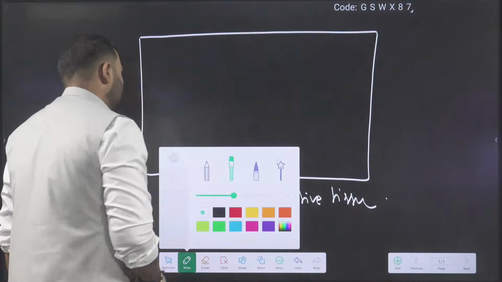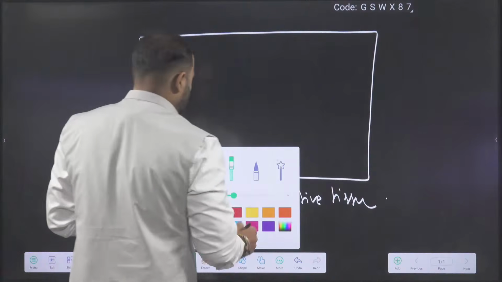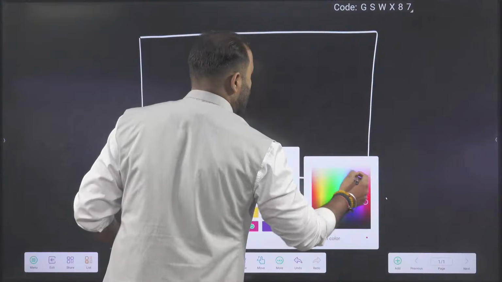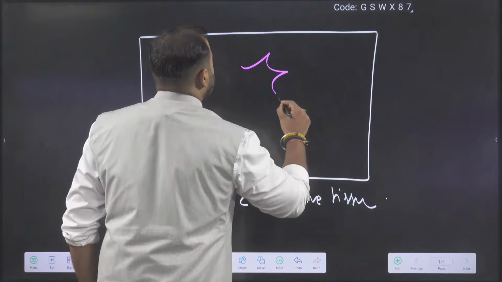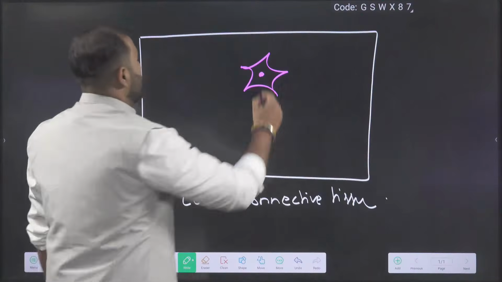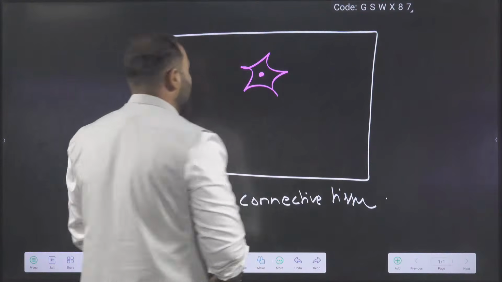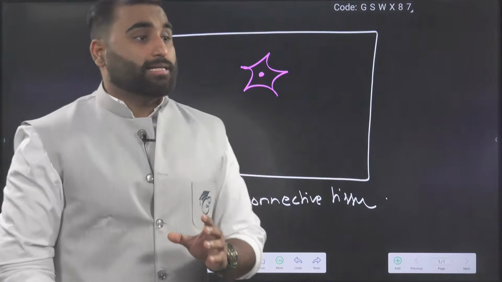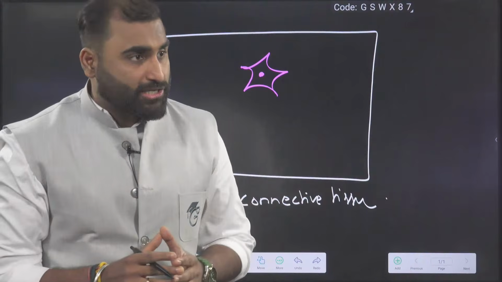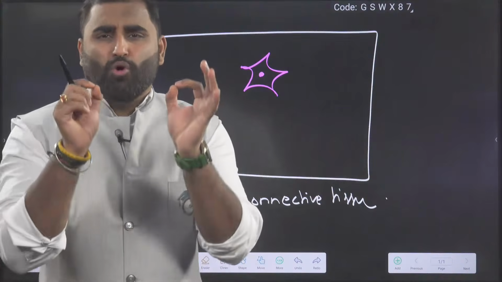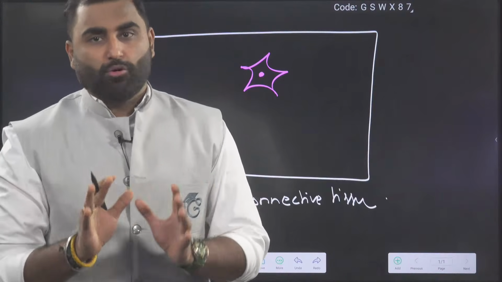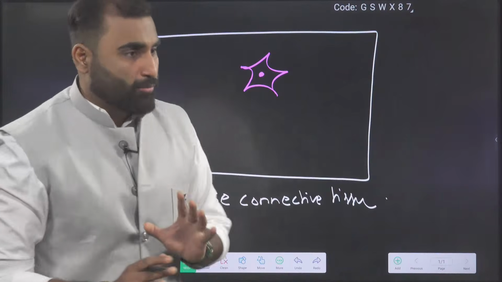Okay. So in the loose connective tissue, first of all, you are going to have the fibroblast cells. They are mostly star shaped. I will say these cells are fibroblast cells. Basically, they are going to produce the fiber and matrix. The most important cell of your loose connective tissue is the fibroblast.